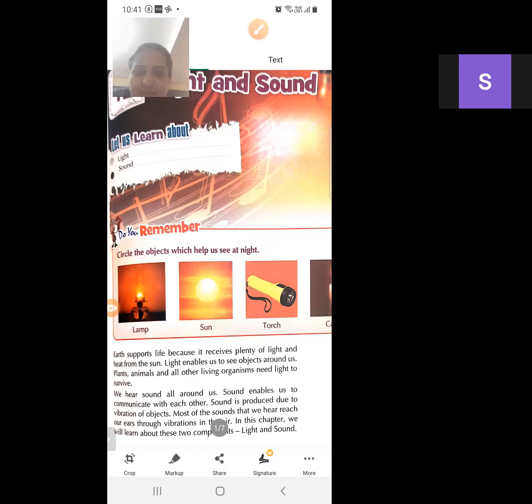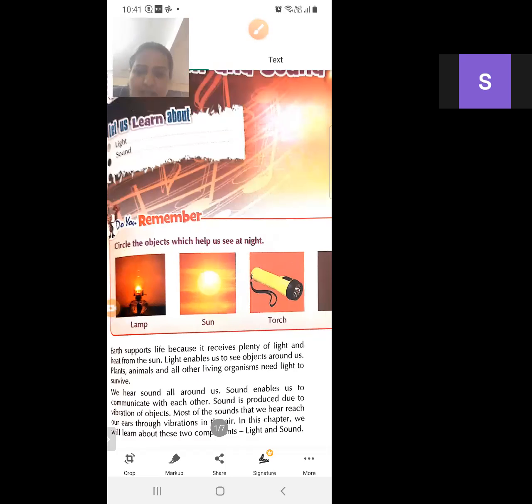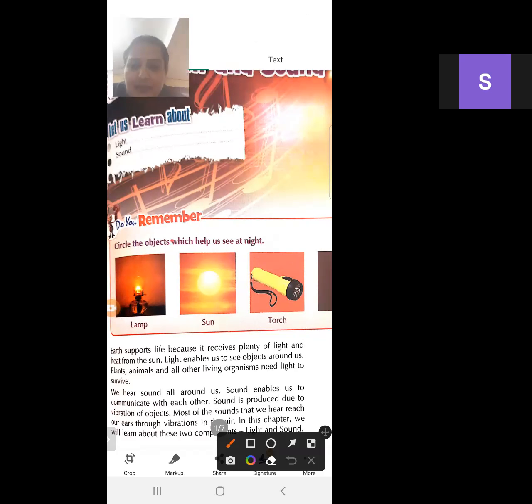Next, we hear sound all around us. As we know, we hear different types of sounds, like a ringing bell, a school bell. So there are so many sounds around us. Sound enables us to communicate with each other. With the help of sound, we can hear. And sound is produced due to the vibration of an object.